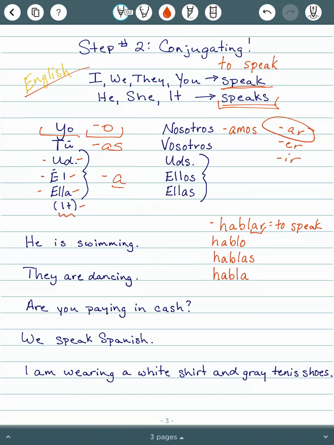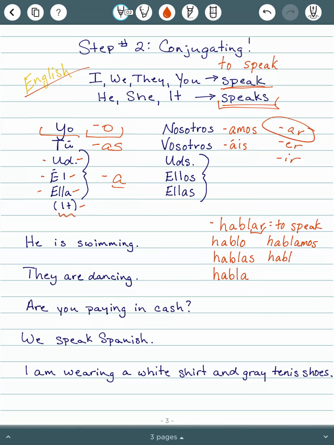And then for nosotros, my new ending that I need to memorize is amos. I take off my AR and replace it with amos. Nosotros means we, hablar is to speak, so hablamos means we speak.